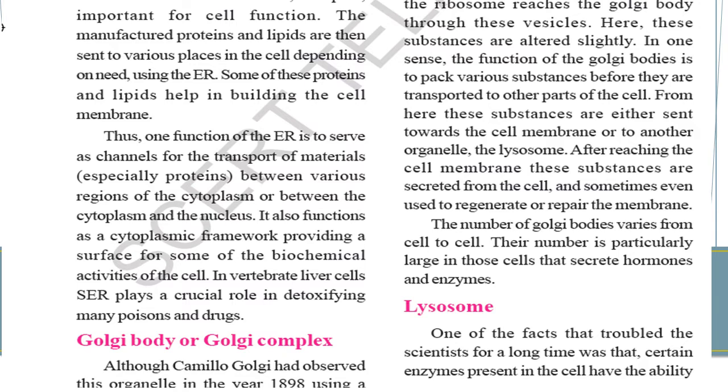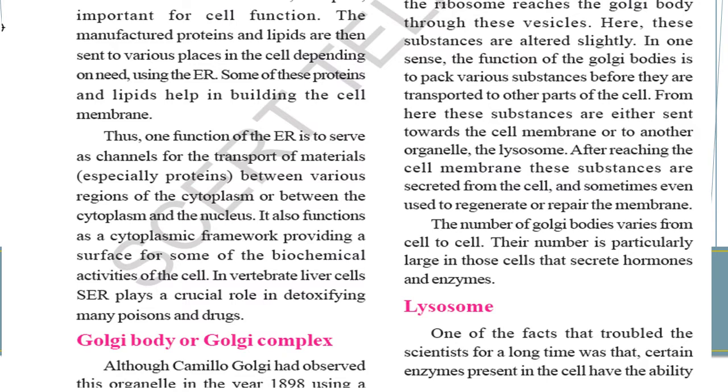From here, these substances are either sent towards the cell membrane or to the other organelle, the lysosome. After reaching the cell membrane, these substances are secreted from the cell and sometimes even used to regenerate or repair the membrane. The number of Golgi bodies varies from cell to cell. Their number is particularly large in those cells that secrete hormones and enzymes.